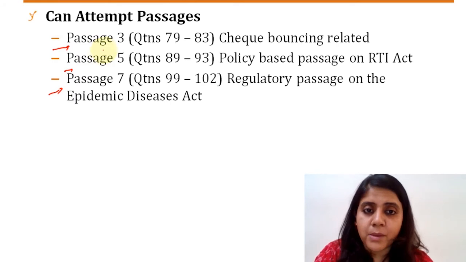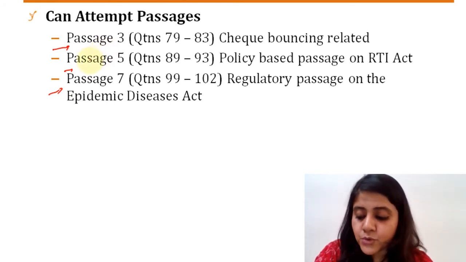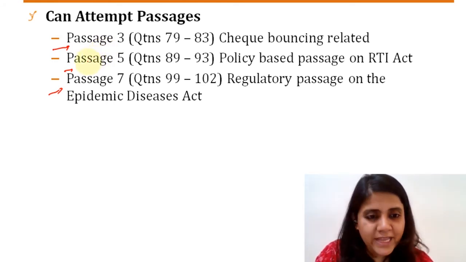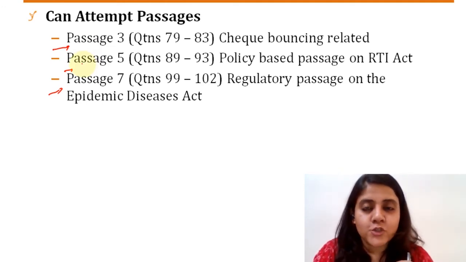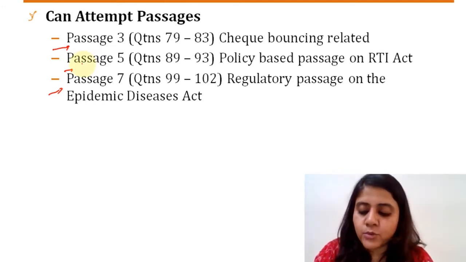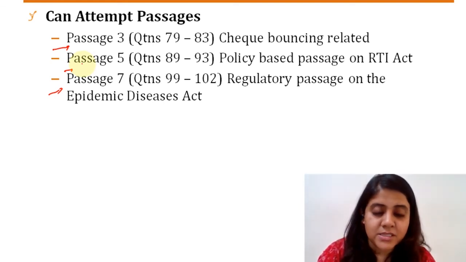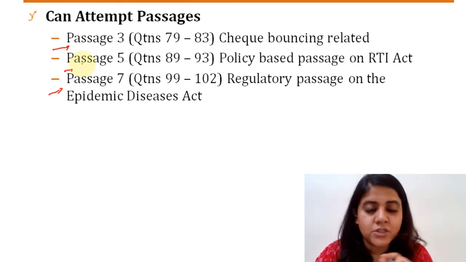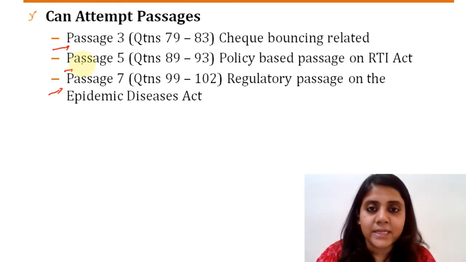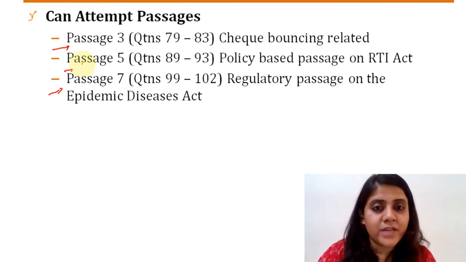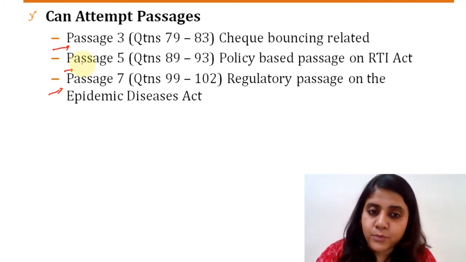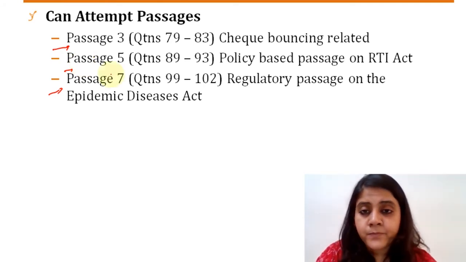Passage 3, if you remember the cheque bouncing related issue, was fairly long to read. But it had a set of rules, so the best approach would have been a skim-scan approach, right? You quickly check which rule the question is asking about, then go back to the passage, pick out that particular rule, apply it, and get going. So even though it was a long passage, you could have done the questions using a skim-scan approach. That would have definitely helped, right?